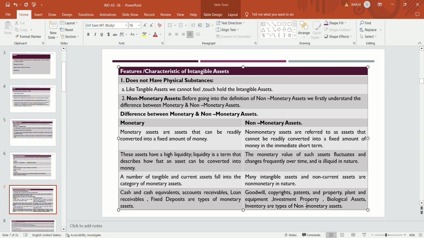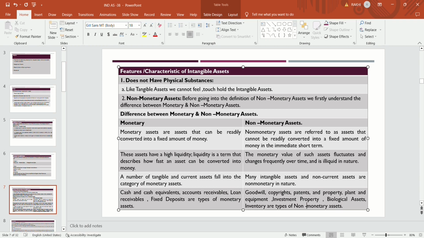Suppose we have inventory which is kept in our godown. Until and unless we sell that inventory, is it able to generate cash? No. When the inventory is located in our godown, it is a non-monetary asset. But when we sell some amount of inventory, then we are able to generate cash from it.